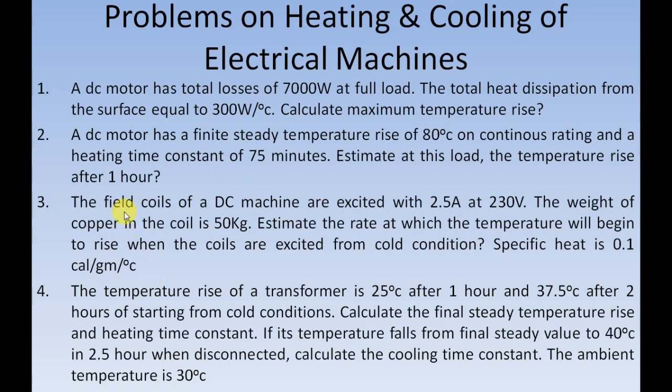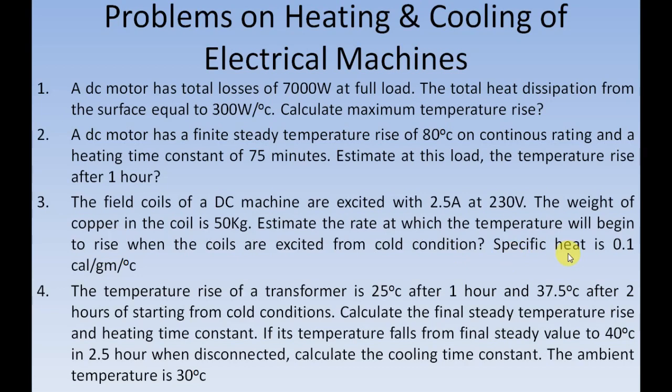Let's see the next problem. In this problem, the field coils of a DC machine are excited with 2.5 ampere at 230 volt. The weight of copper in the coil is 50 kilogram. Estimate the rate at which the temperature will begin to rise when the coils are excited from cold condition. It's clearly mentioned that the coils are being excited from cold condition.